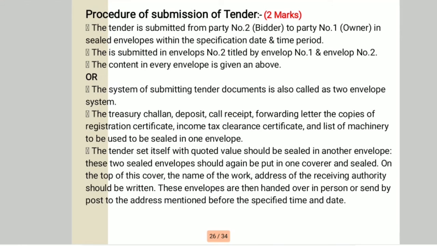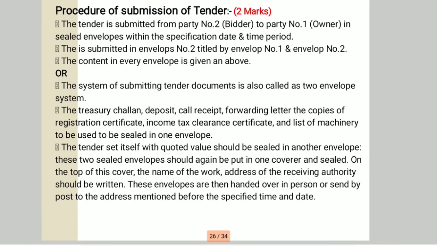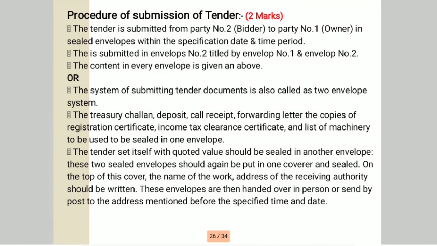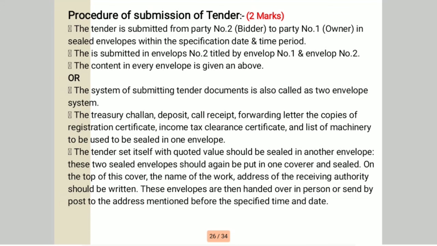Then, procedure for submission of tender. First of all, the tender is submitted by the bidder, that means party number 2, to party number 1, that means the owner, in a sealed envelope within the specified date and time.